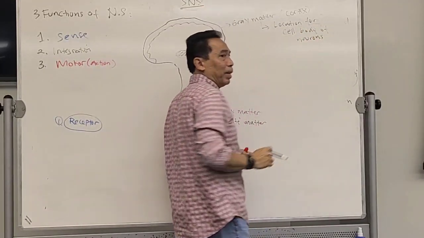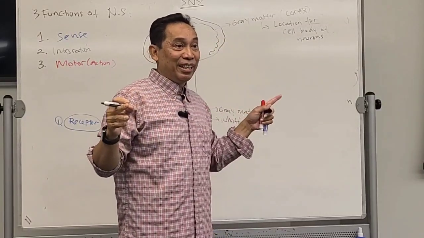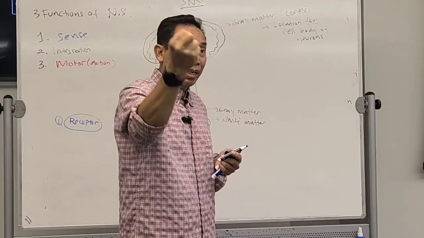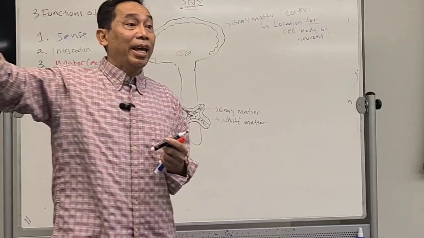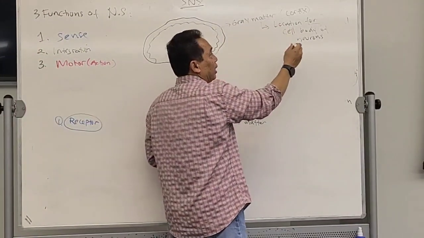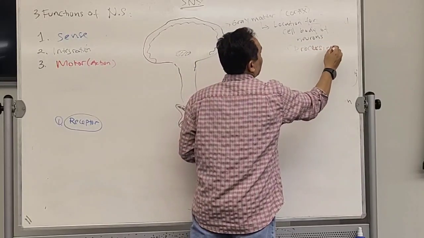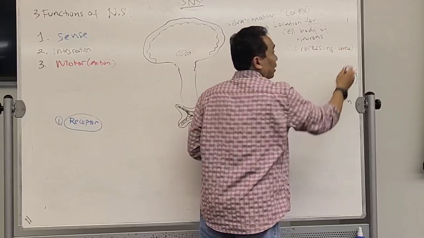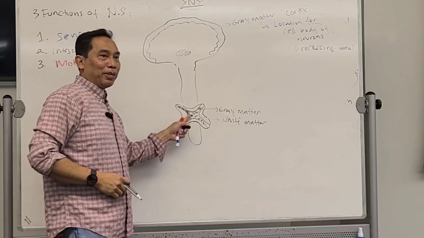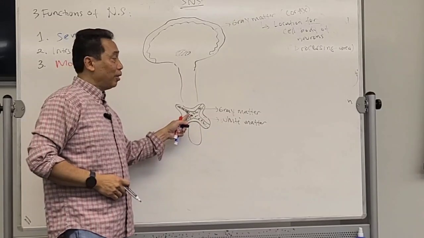Now, what is the function of the cell body of a neuron? Remember, a neuron has 3 parts: dendrite to receive stimulus, cell body to process, and axon to carry. So it means that if it is gray, that's the processing area. The same thing with this also. The middle part will be the processing area because this is where the cell bodies are located. So this is the spinal cord.